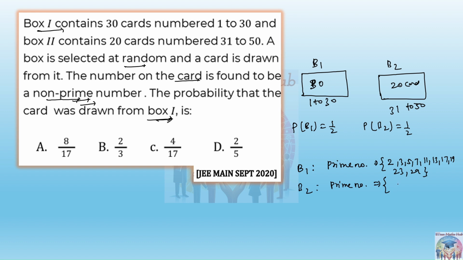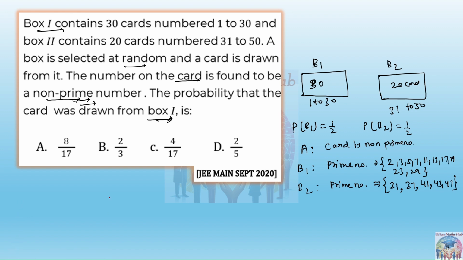Similarly from 31 to 50, 31 is the first one, and then 37, then 41, 43 and 47. That's it. So these are the prime numbers we are getting in boxes B1 and B2. But what is the actual event that is asked? That a card has been drawn which is a non-prime number. So just quickly calculate that and you'll get the answer.